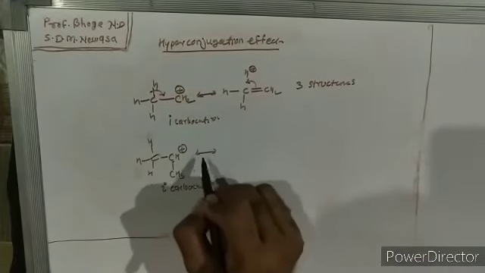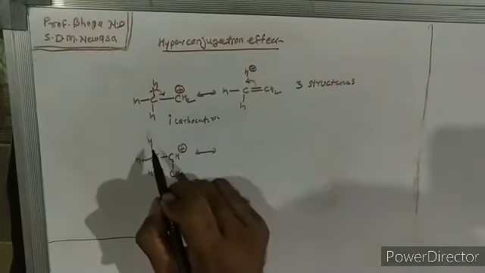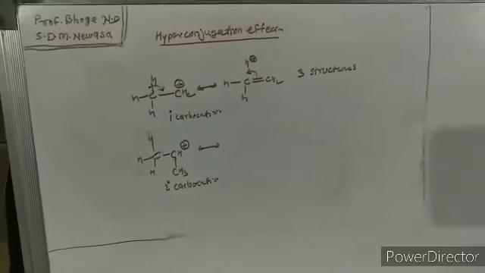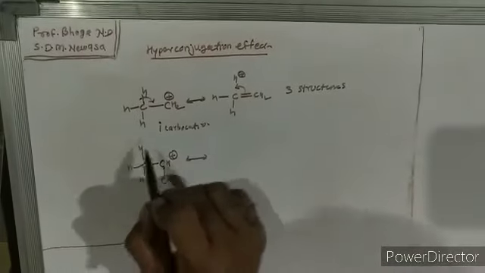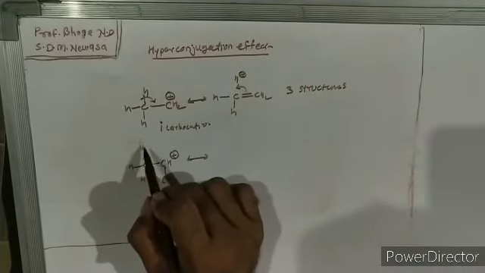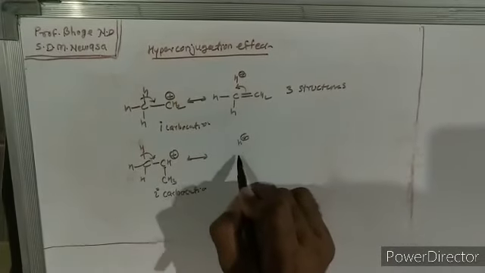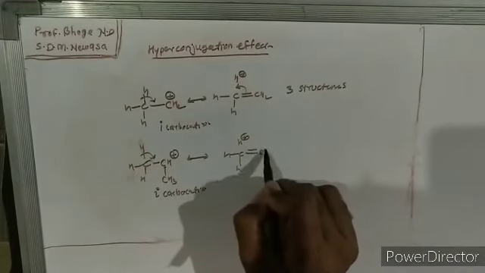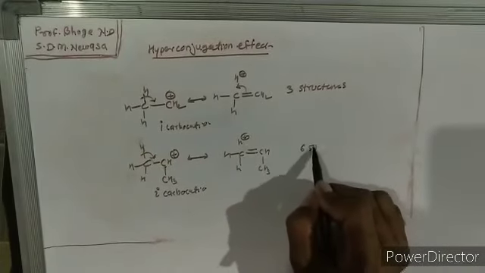This secondary carbocation can be stabilized due to hyperconjugation, because hyperconjugative structures are possible here, as there are 6 alpha hydrogens. In the hyperconjugation effect, alpha hydrogens take part, so here C=H double bond CH3. So here 6 structures are possible in this case.